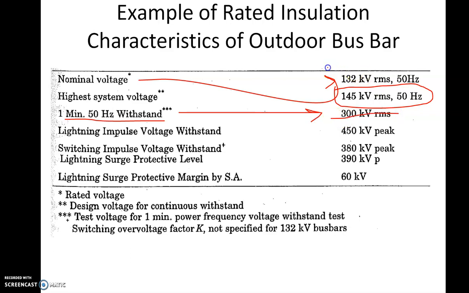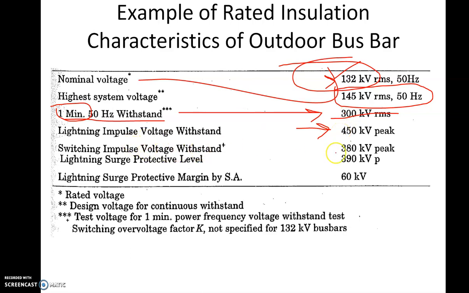So if you give this bus bar, which is able to withstand 132 kV in the normal case, 300 kV, it will be able to withstand it for 1 minute. It will be able to withstand 132 kV for an infinite amount of time, but 300 kV it can withstand only 1 minute. Now the same bus bar insulation can withstand 450 kilovolt peak of 1.2 microsecond, so for a 1.2 by 50 waveform, on that waveform, it can withstand 450 kilovolt peak.